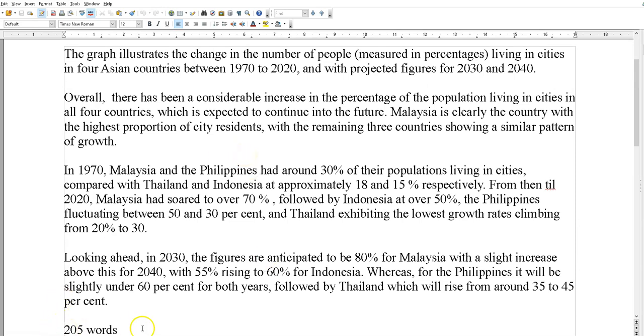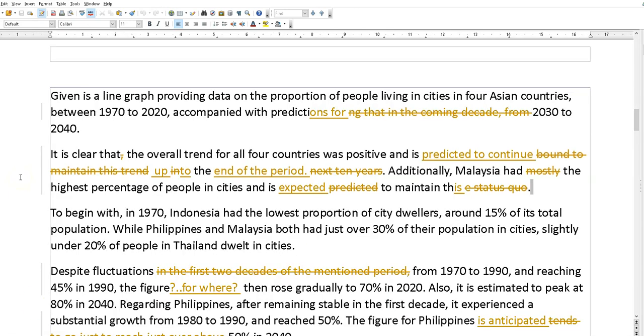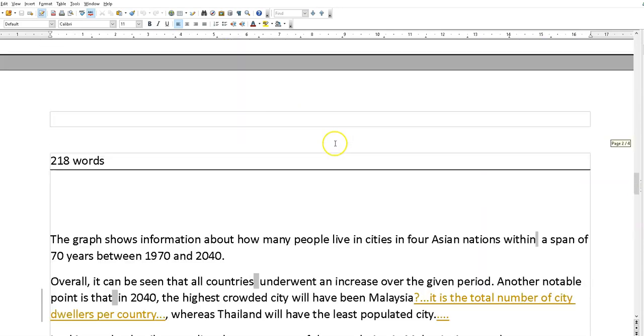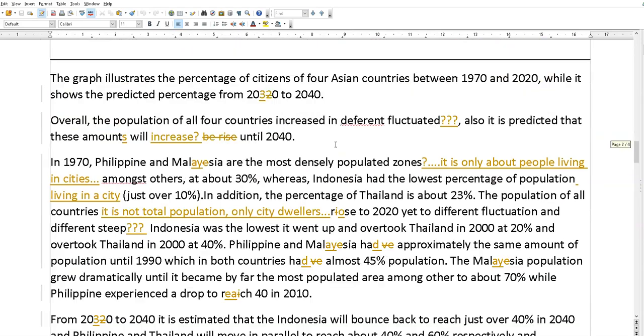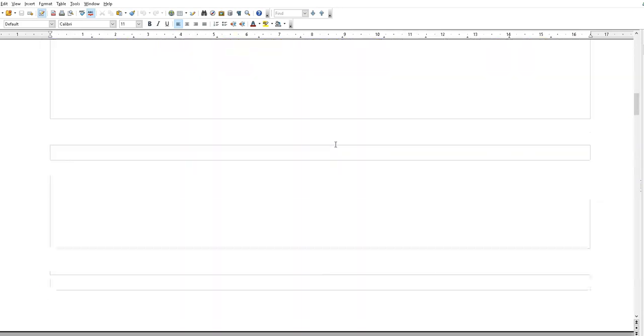Now, this is 205 words, because there are a lot of figures here, but 205 words is not excessive. So you take a look at that, and then we'll have a look at my students' responses. As you can see, I've already made some corrections and changes here. I'm not going to read every single one out. You can see it for yourself.